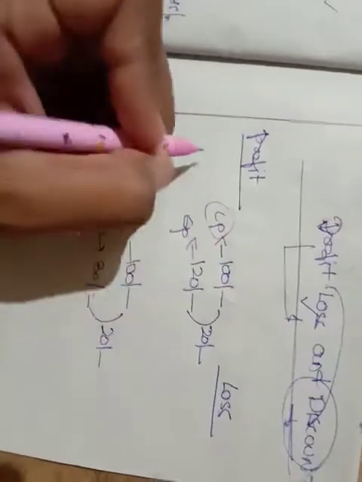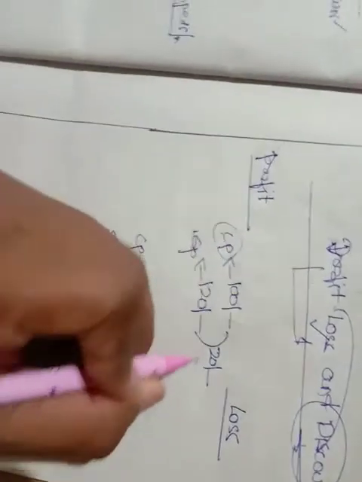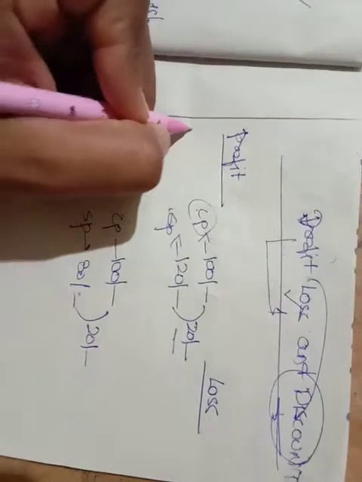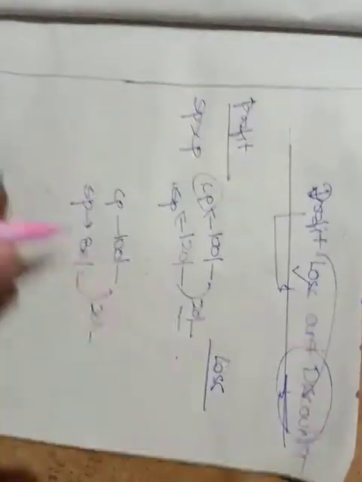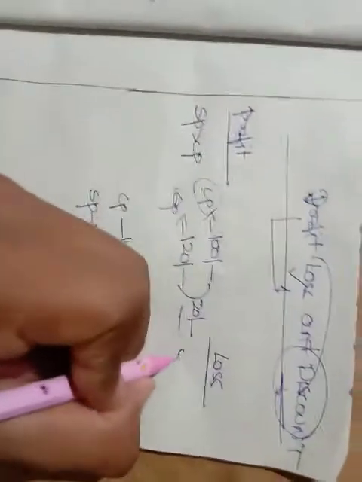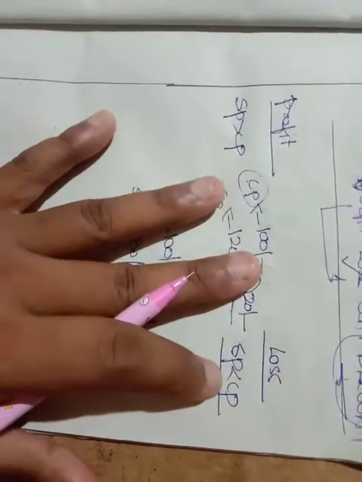So whenever selling price is greater than cost price, then only I'll get profit, right or not? So profit means selling price is greater than cost price. What is loss? Selling price is less than cost price. If selling price is less than cost price, then I'll get loss, right or not?